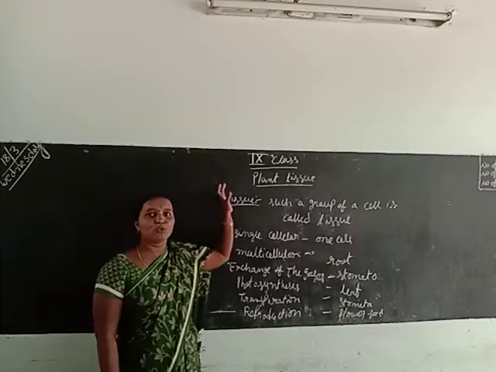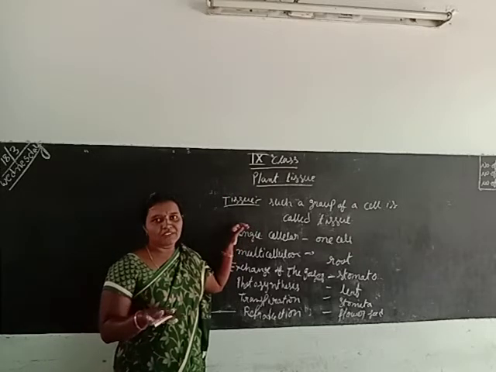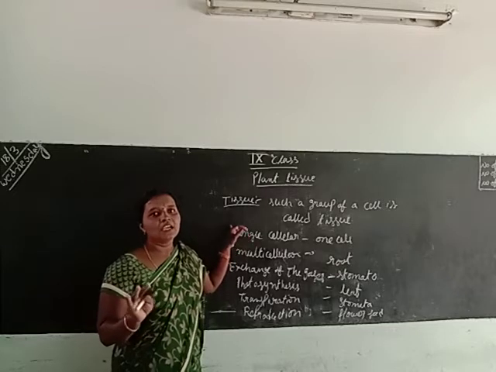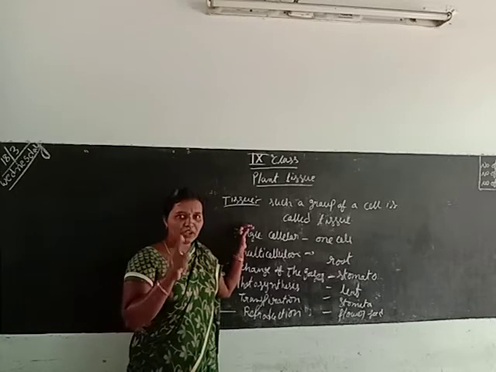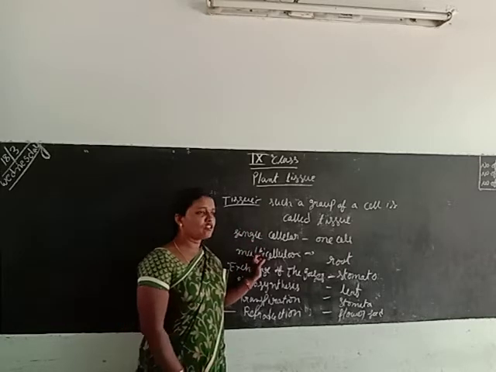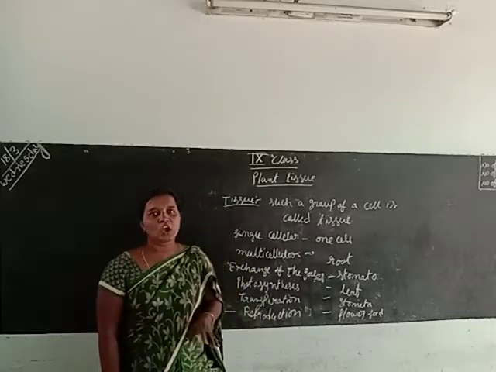What is a tissue? Tissue means such a group of cells is called a tissue. There are two types of cells present, unicellular and multicellular. Unicellular means only a single cell is present. Uni means one, for example amoeba. Multicellular organisms have so many cells present.